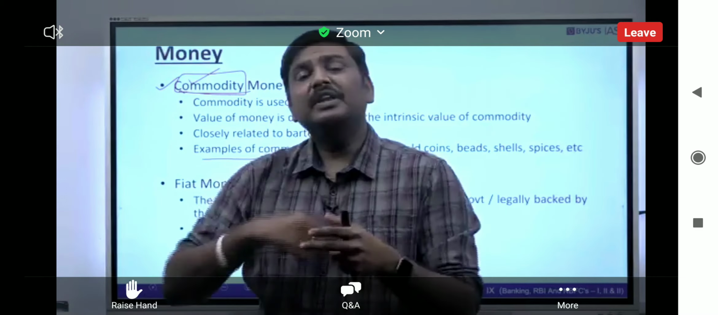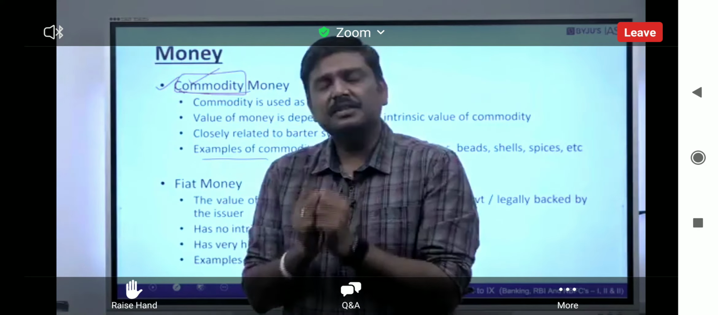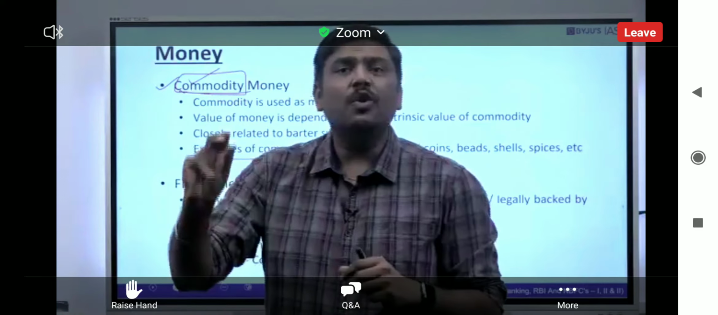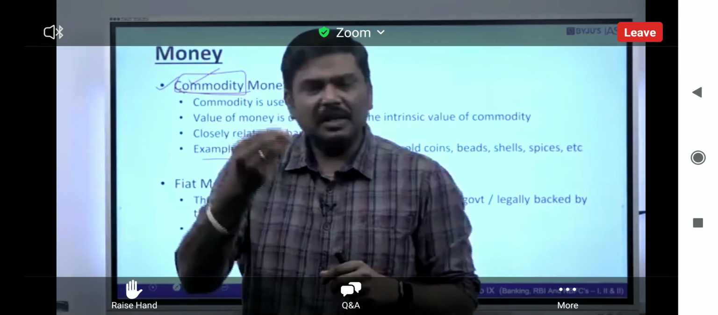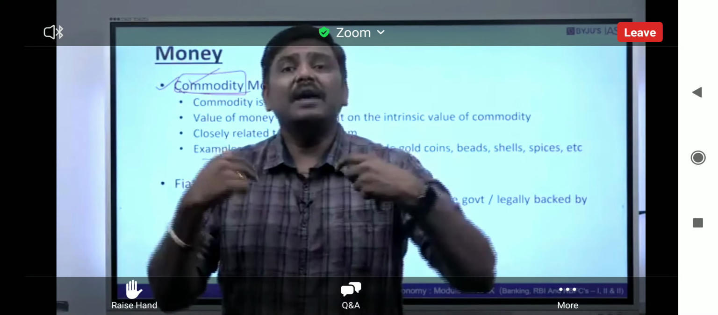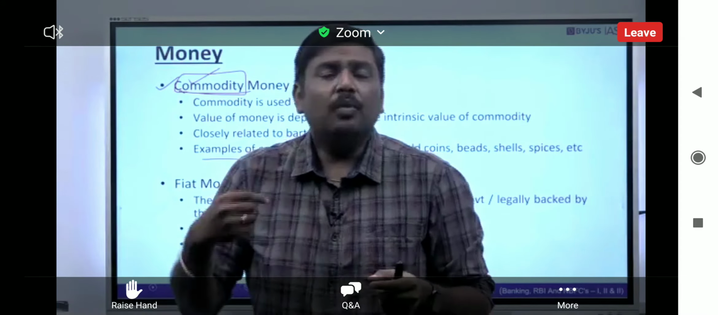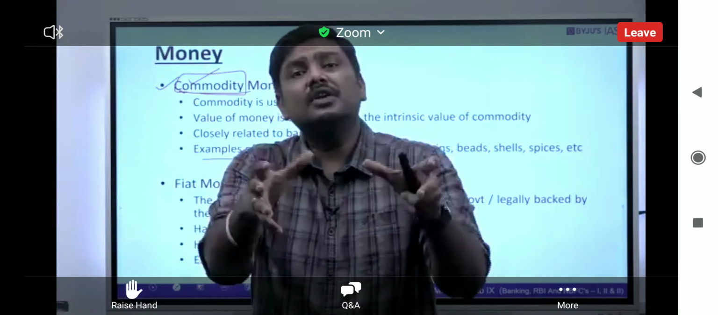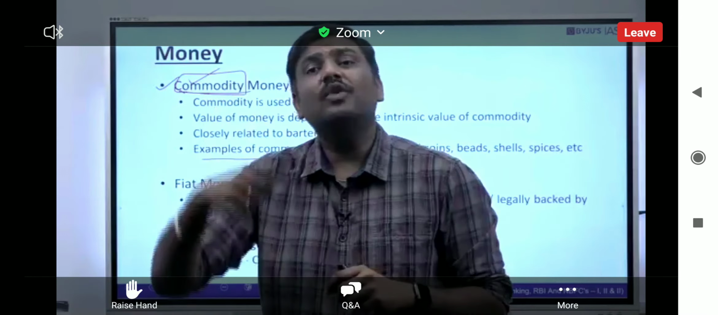And whenever you're talking about commodity money, the value of money, I can understand this. The value of money is dependent on the intrinsic value of the commodity itself. Means what? You are going to pay me in terms of gold, let's say 1 gram, 2 gram, whatever it is. But I will have to focus on what is the value of the gold here. What is the perceived value of the gold? How much value is there for the gold in the market? Based on that, I'm going to decide the value of the commodity itself.